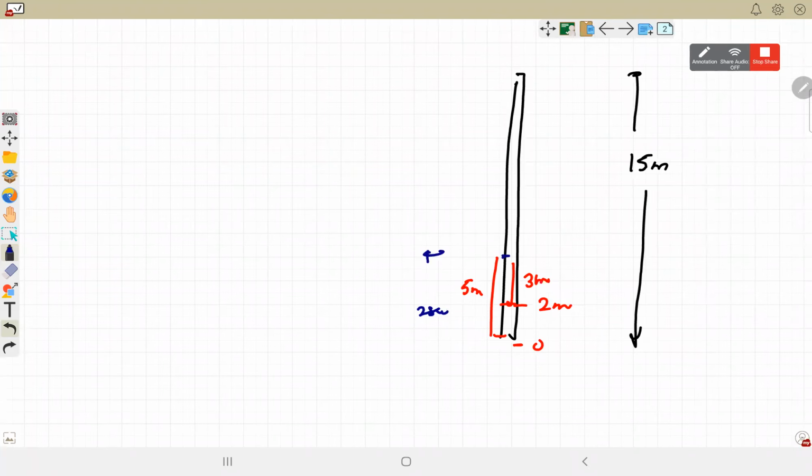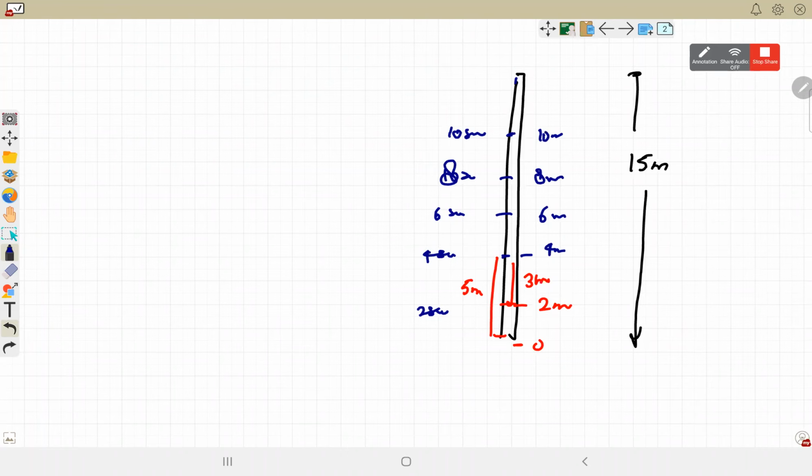Similarly, at 4 seconds he will be at 4 meters. At 6 seconds he will be at 6 meters. At 8 seconds he will be at 8 meters. So basically the last 5 we need is after 10 meters, at 10 seconds.